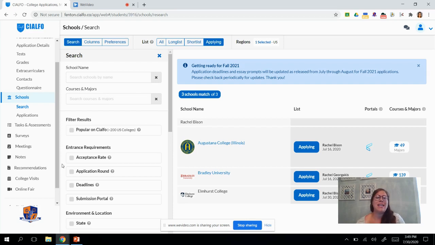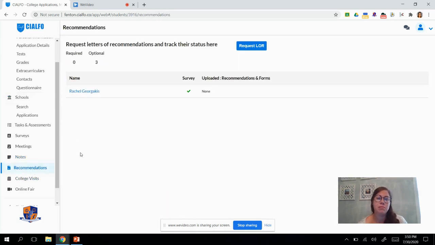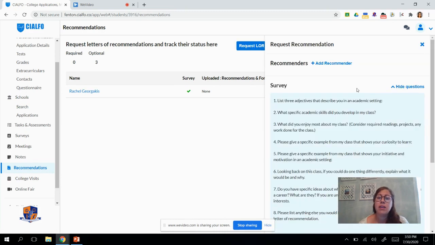So what I want to show you next is how to request your recommenders through Cialfo. Once you log into Cialfo, you're going to click on Recommendations, and you're going to click Request Letter of Recommendation. When you do that, this is what will show up. You are only going to be allowed to select a maximum of 2 recommenders. You do not need more than 2 recommenders. You may not need any recommenders. I want you to check and see if your college needs letters of recommendation first, because if they don't, let's not request them. Let's only request them if you need them.